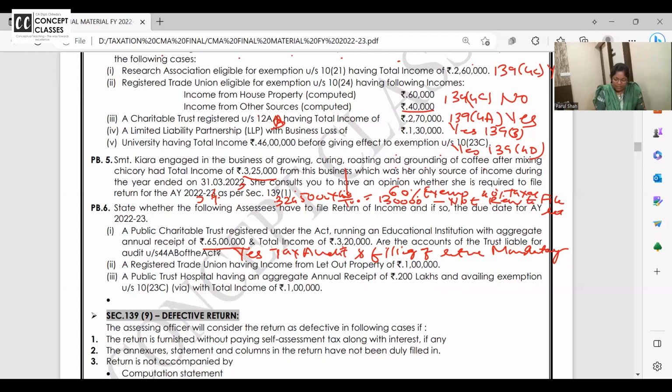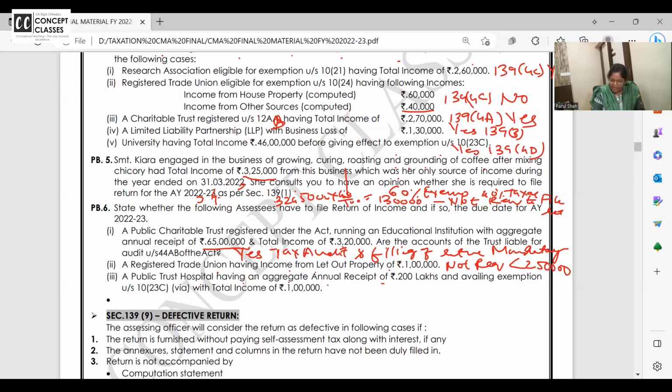Next, registered trade union having income from LOP 1 lakh. So it's a trade union, and trade union is having income 1 lakh from rental income. Anyhow, property income for trade union is exempt. But before the exemption also, how much is the income? It's only 1 lakh. So do they need to file the return? Answer is no, not required, as it is less than 2 lakh 50,000.